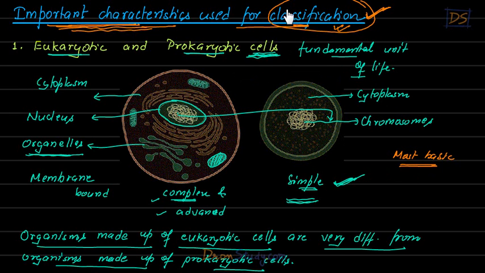So if we are doing a classification based on the type of cell, then obviously we are using the most basic possible property. Anyways, we are going to see the classification which is used currently, and for doing that classification many different characteristics are used. One characteristic is this, whether the organism is made up of eukaryotic cells or prokaryotic cells.